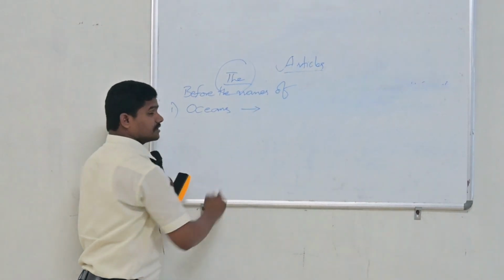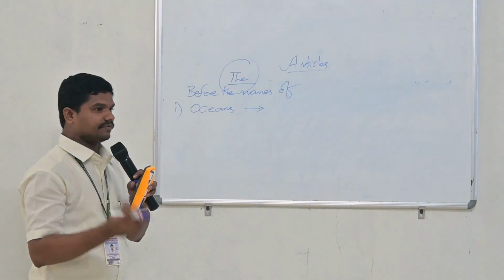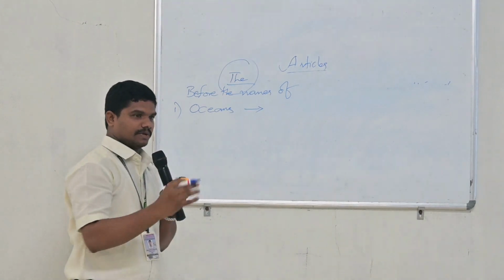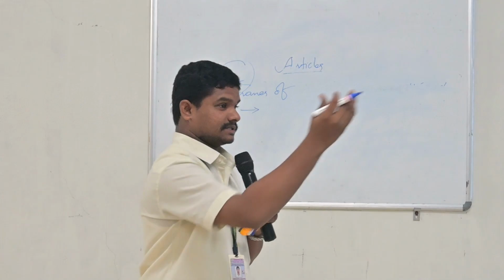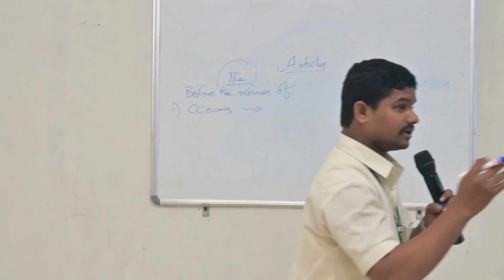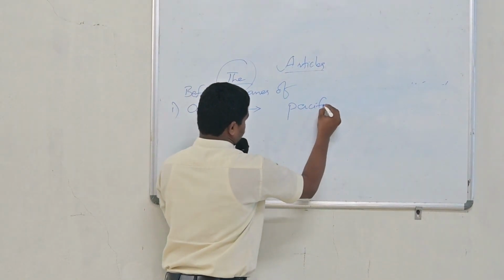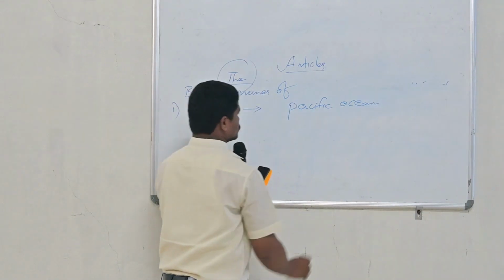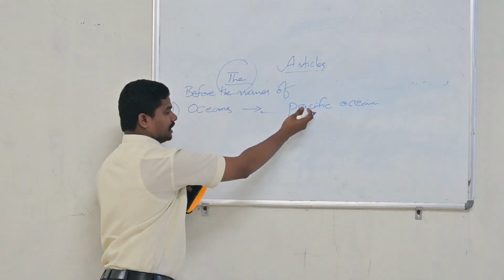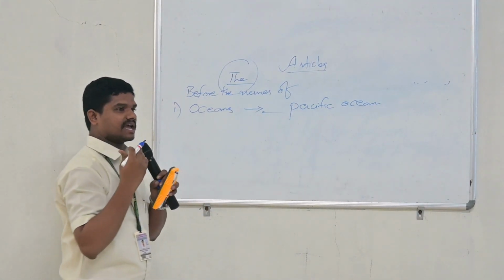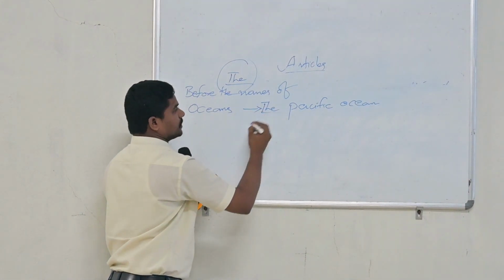Where do we use the article? Before the names of oceans, we use the definite article the. Can you please tell me what oceans we have across the world? Pacific Ocean, very good. Before Pacific Ocean, which article do you use? Because it represents the ocean name, it gives the exact information about the subject. That's why we use the article the: the Pacific Ocean.